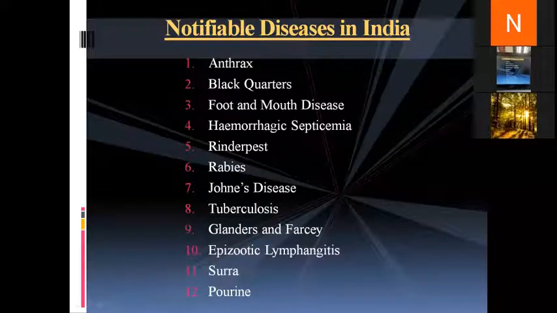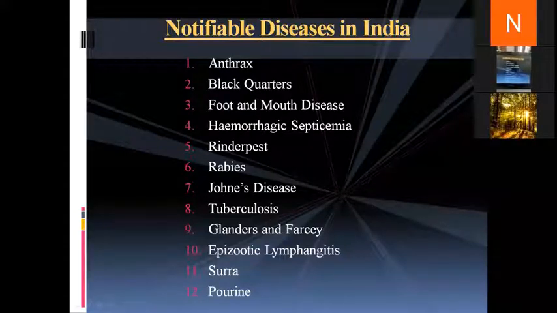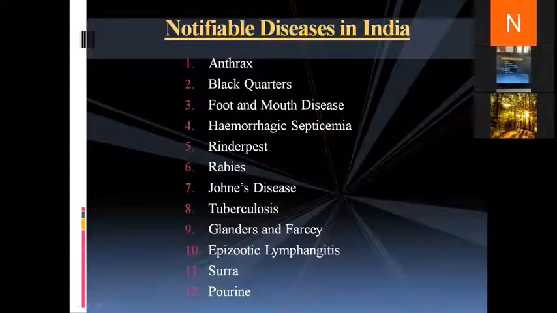The diseases which are notifiable in India are anthrax, black quarter, foot and mouth disease, hemorrhagic septicemia, rinderpest, rabies, Johne's disease, tuberculosis, glanders, farcy, epizootic lymphangitis, surra, and pori.